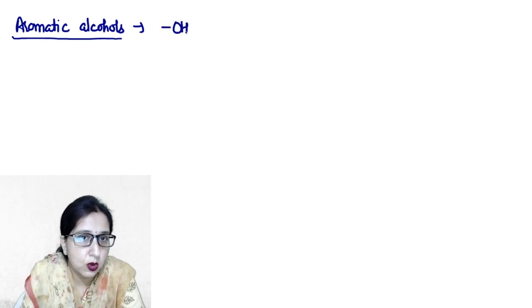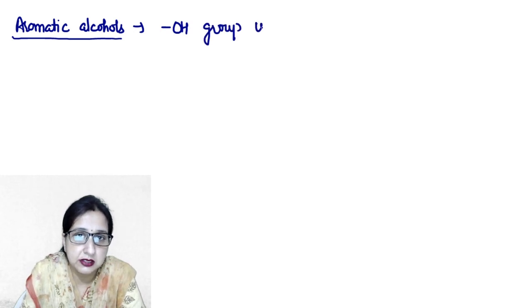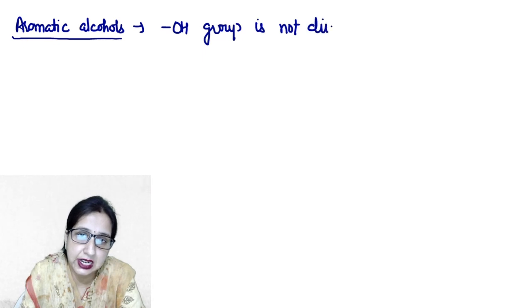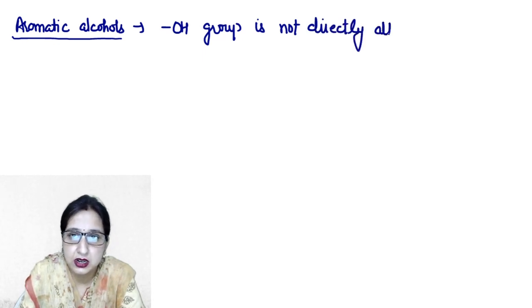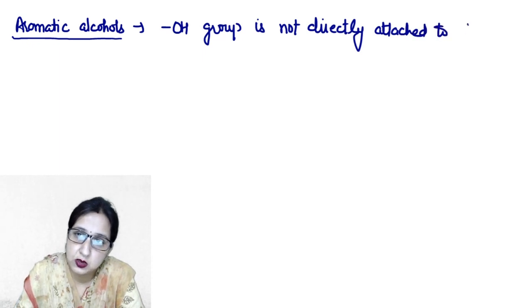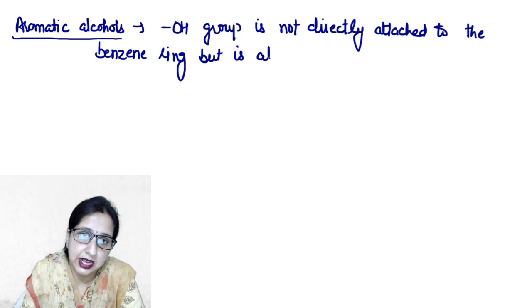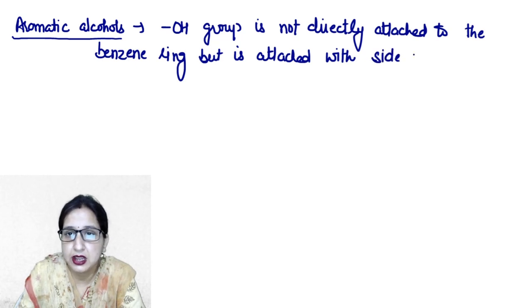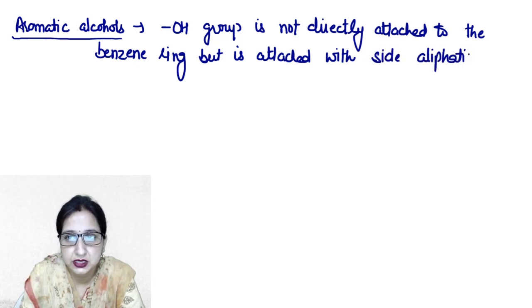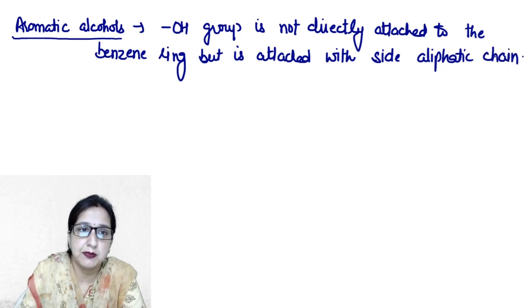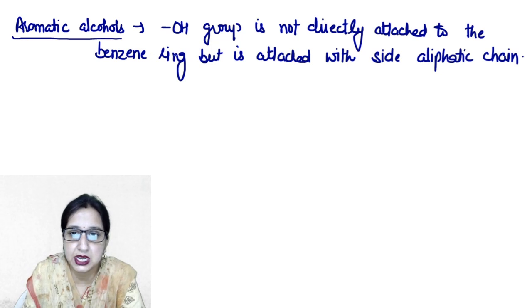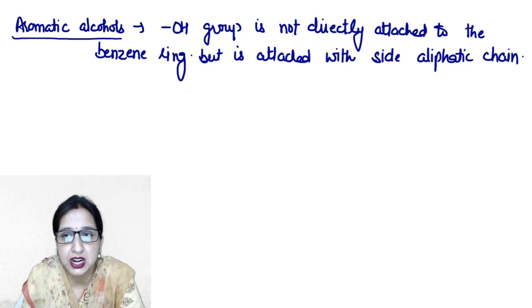In this case, our alcoholic group, that is OH group, is not directly attached to the benzene ring, but it is attached with the side aliphatic chain, and such type of alcohols have similar properties as those of simple aliphatic alcohols.